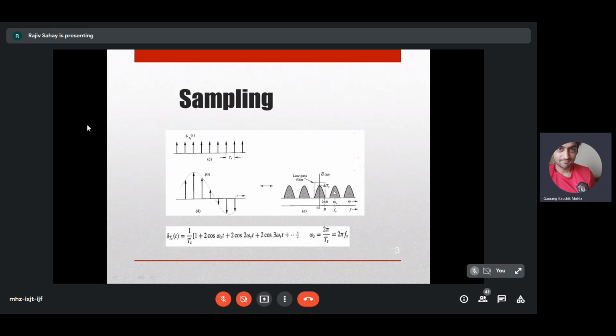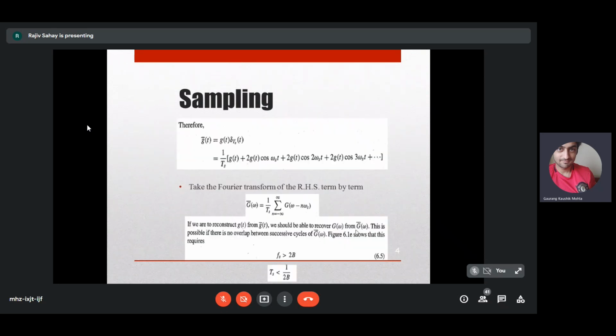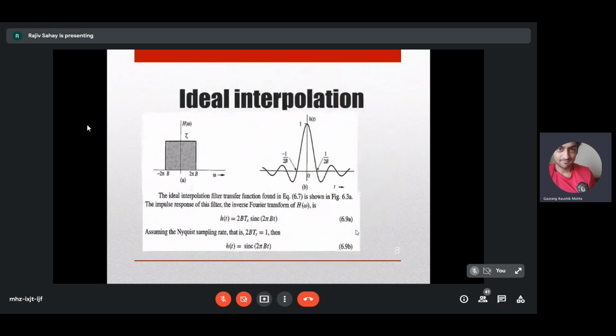You are trying to do an ideal low pass filtering of this spectrum only. You are given discrete samples of g of t, you are given g tilde of t. G tilde of t has a spectrum which is an infinite replica of the baseband spectrum. Now you are going to use a single ideal low pass filter to take out this spectrum centered at the origin, which is the original spectrum of g of t. To do that, you are supposed to use the ideal interpolation filter, which is this.